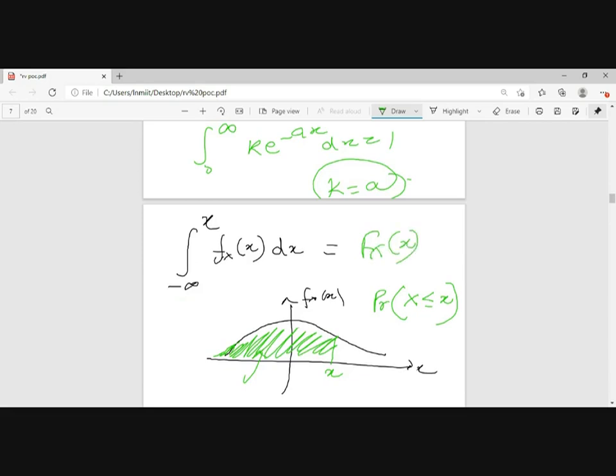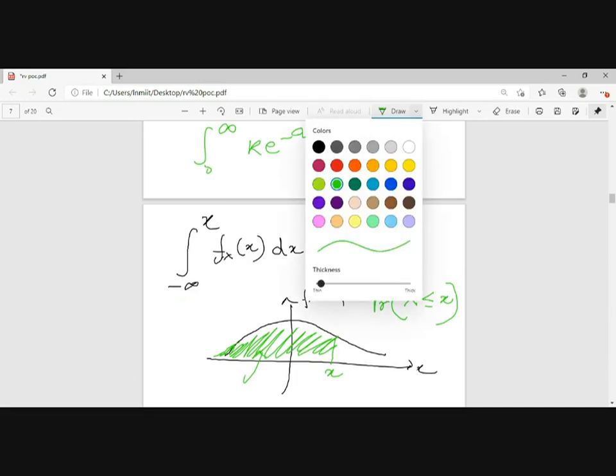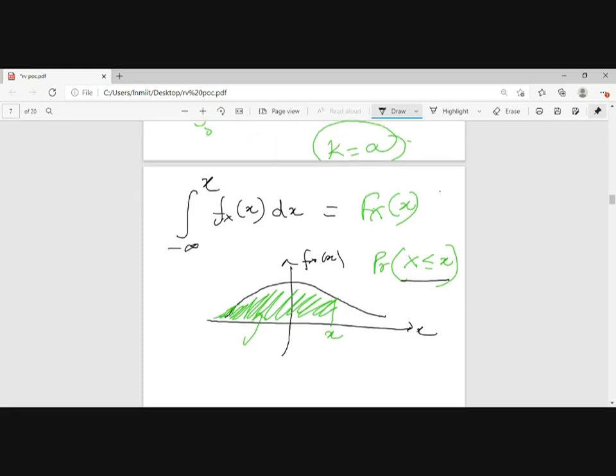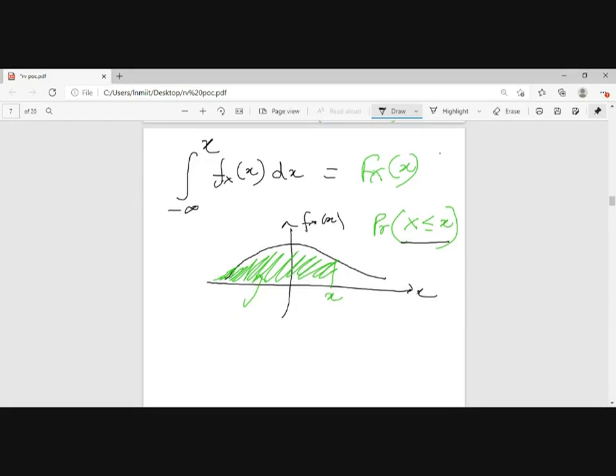Can I say this? Yes, sir. What is the CDF definition? CDF की definition क्या होती है? Probability that x achieves a value less than or equal to x, right? Agreeing or not? Yes, sir. So this will be my CDF. Okay.